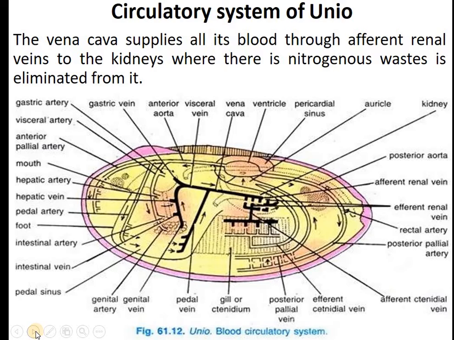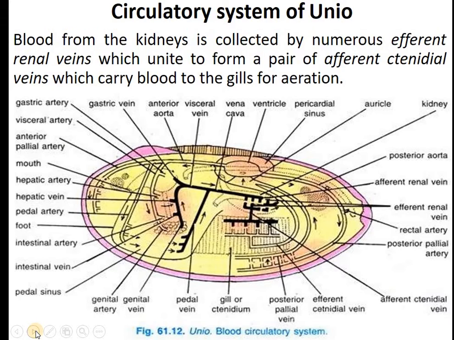So before going to the heart, the blood is deposited in the kidneys to eliminate the nitrogen wastes. So blood from the kidneys is collected by numerous efferent renal veins, which unite to form the afferent branchial veins, which carry the blood to the gills for aeration.